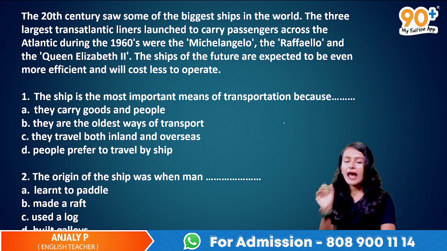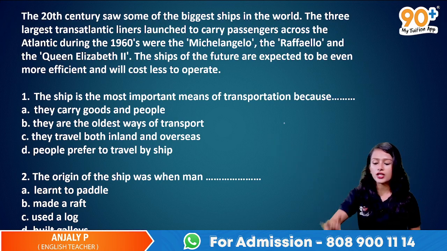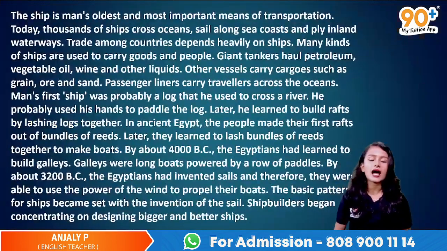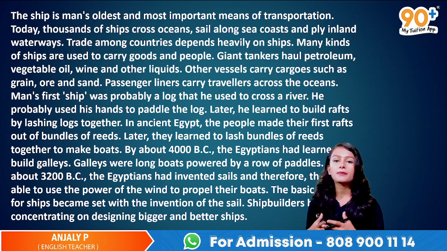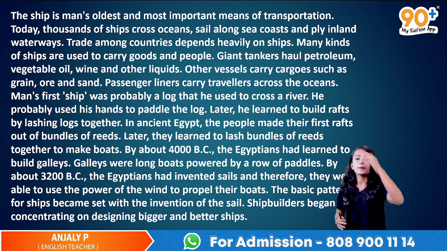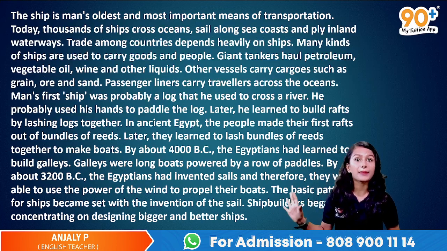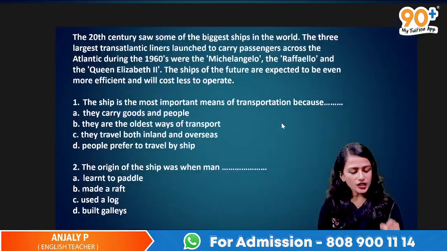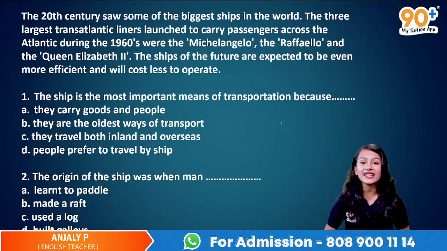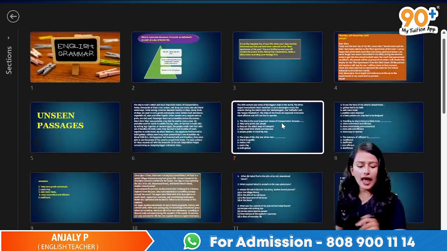So shall we go to that paragraph first? So first, read the question. The ship is the most important means of transportation because, it says. Why? Today thousands of ships sail along the sea coast and ply inland waterways. Trade among countries depends heavily on ships and many kinds of ships are used to carry goods and people. So we have got it right there. The answer is, why do people use ships as the means of transportation? Because they carry goods and people. Got it, we got it right there. And the origin of the ship was when man, it says.